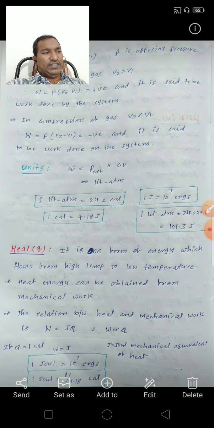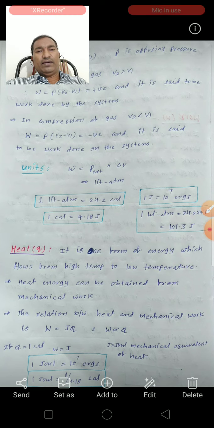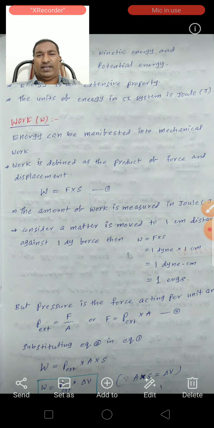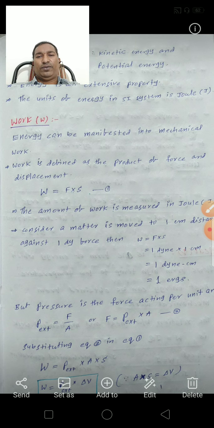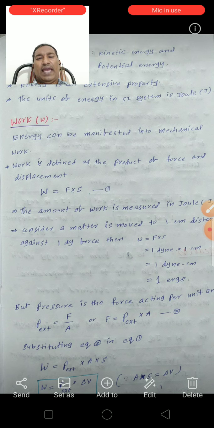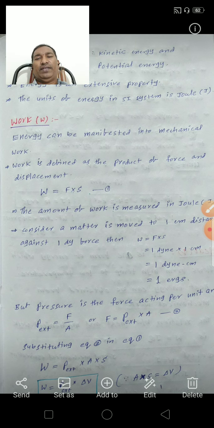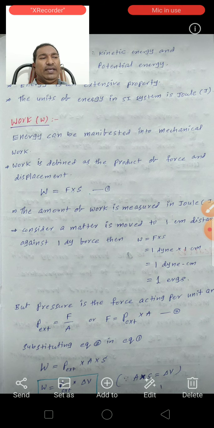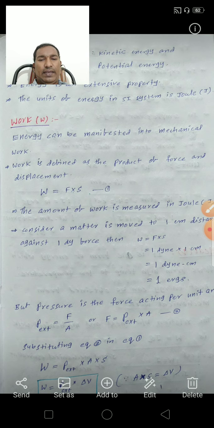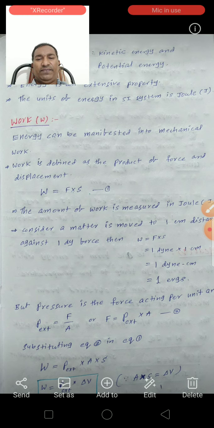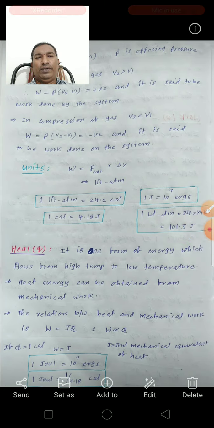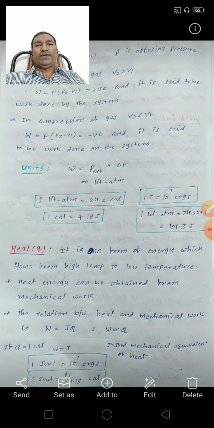So work is the motion against an opposing force, or work is defined as the product of force into displacement. Here F is equal to force. Pressure is force acting per unit area. So P external is equal to F by A, where A is the area of cross section of the piston. From here we get W is equal to P into del V, where del V is the change of volume.